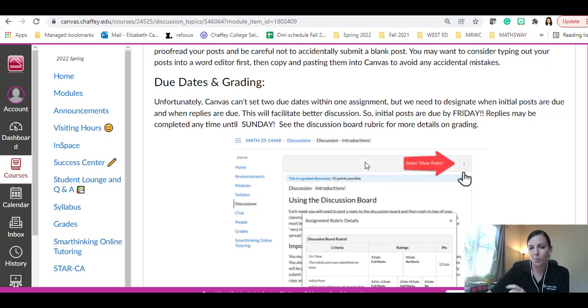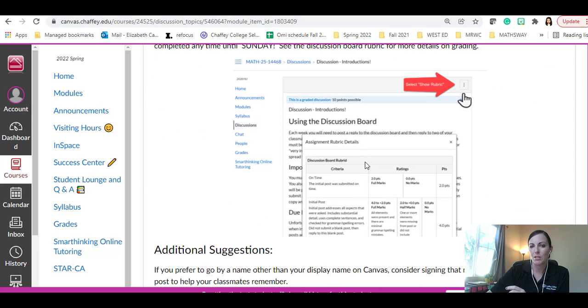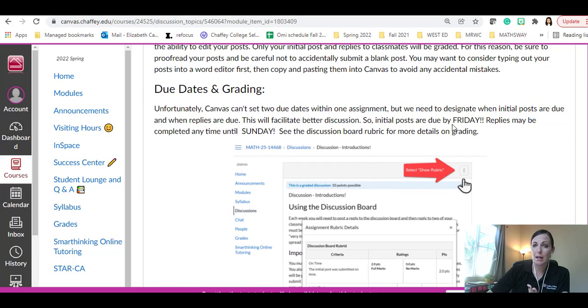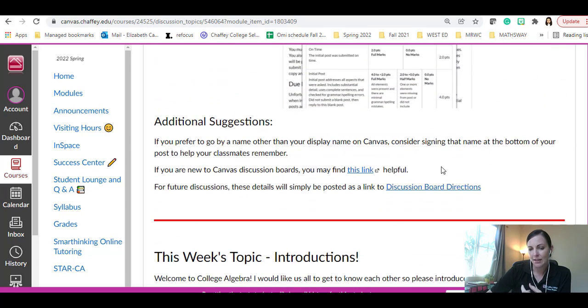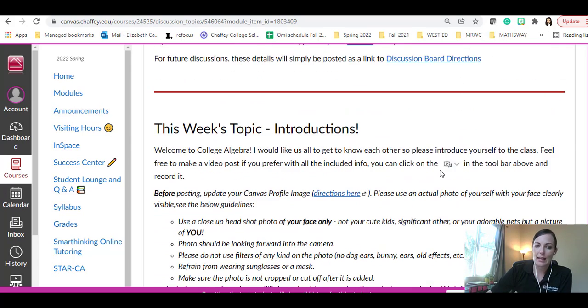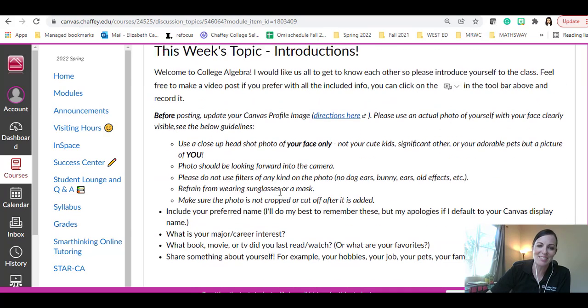Again, you're supposed to put 1 post and then respond to another. It's really nice if you can post by Friday at the latest of every week, and then you can reply and have some time before the Sunday due date. So it would be really nice if you didn't wait till the last minute. The first part we're doing is introductions. Before posting, please make sure you update your Canvas profile image so that you have a nice picture and I can see who I'm interacting with throughout the semester.